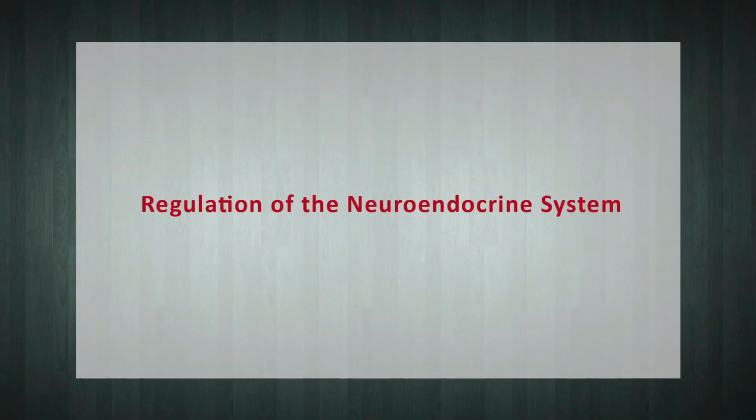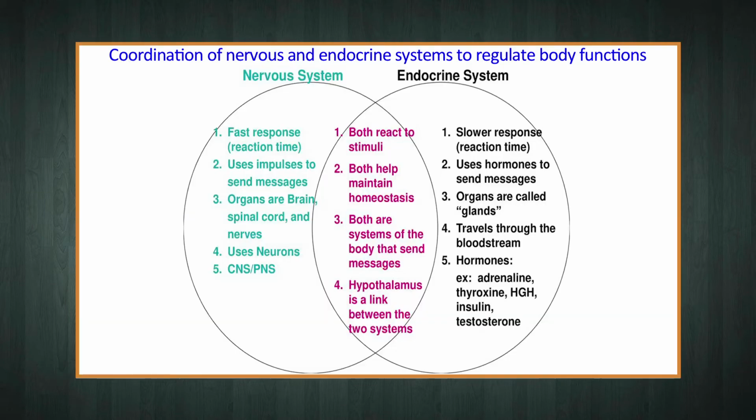Dear students, let's now understand the regulation of the neuroendocrine system. As represented in the given figure, the endocrine and the nervous system work together in a coordinated manner. The brain sends instructions to the endocrine system continuously, and in turn it receives feedback from the endocrine glands.